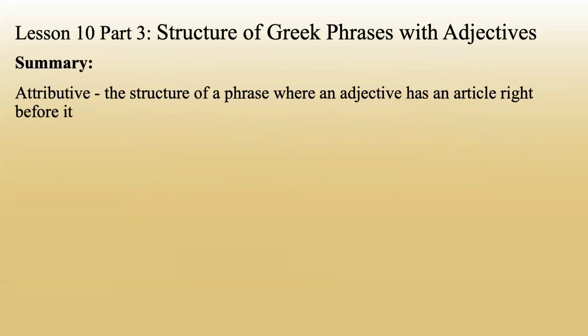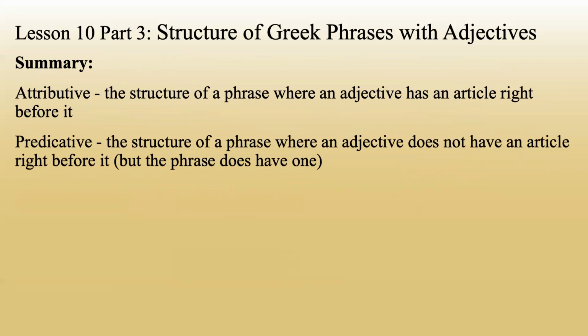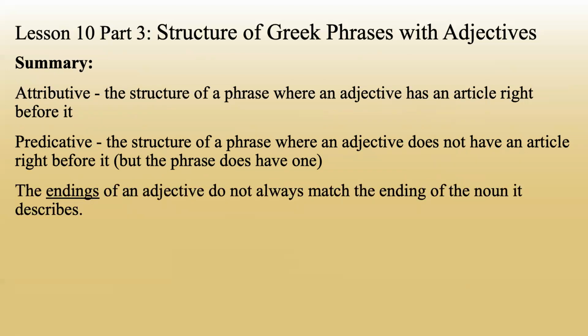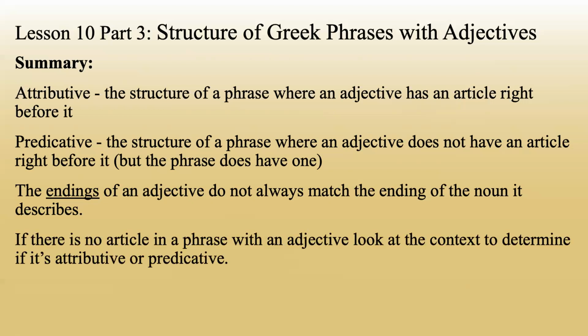Summary. Attributive: the structure of a phrase where an adjective has an article right before it. Predicative: the structure of a phrase where an adjective does not have an article right before it, but the phrase does have one somewhere. The endings of an adjective do not always match the ending of the noun it describes, though they will always match in gender, number, and case. If there is no article in a phrase with an adjective, look at the context to determine if it's attributive or predicative.